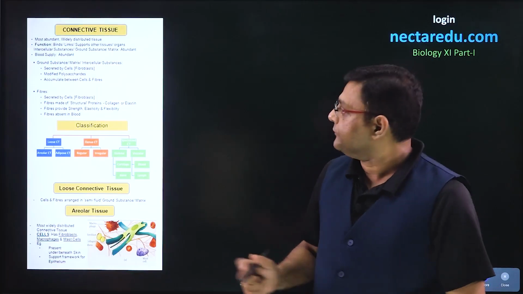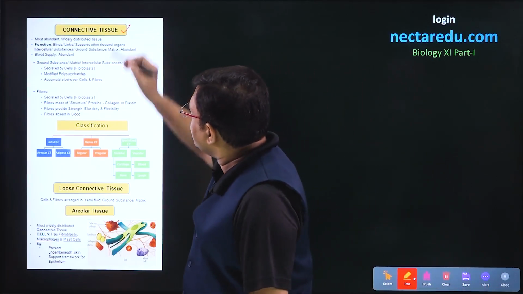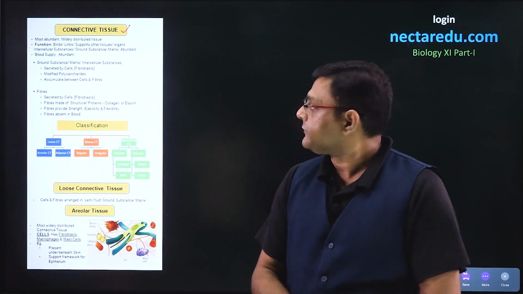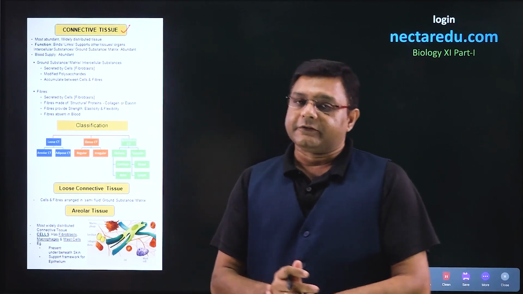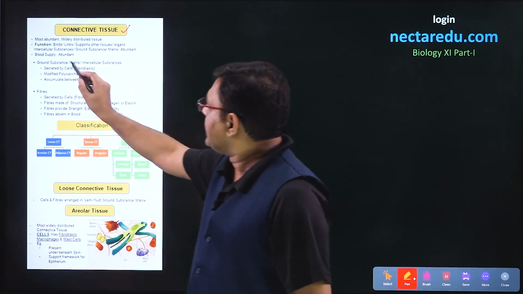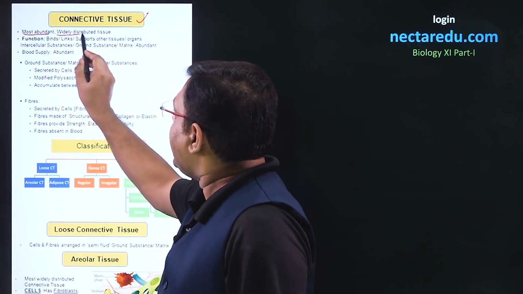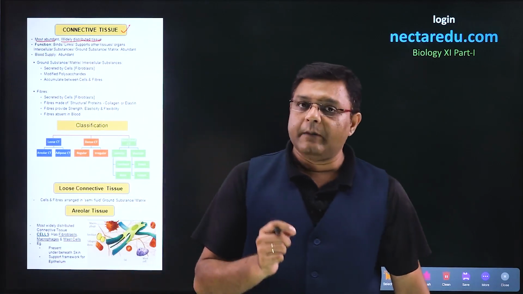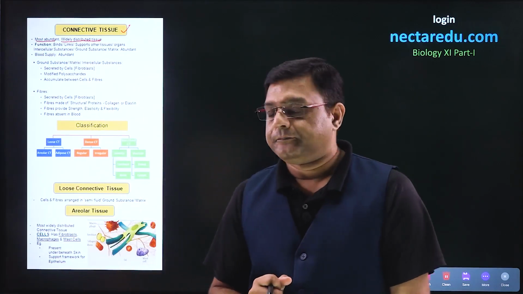In this particular video, we will look into the details of connective tissue. Now, talking about the distribution, there are four types of animal tissues: epithelial, connective, muscular, and nervous. Connective tissue is the most abundant and widely distributed tissue among the four types of tissue.